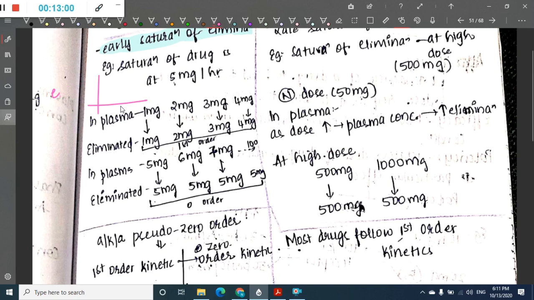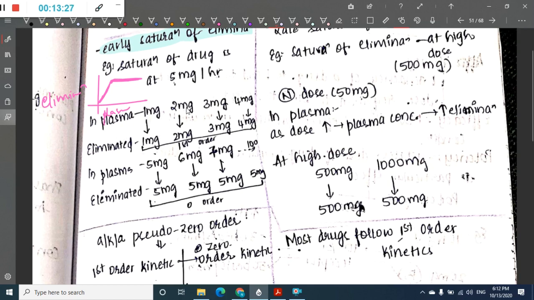So if I draw a graph which is showing elimination of the drug and plasma concentration, okay, as the plasma concentration increases, elimination will also increase, but it reaches a particular point, and after that, though you increase the plasma concentration, the elimination is constant. So what does this mean? I'll just show you. See, here in first state, you have given the plasma concentration of 1 milligram. Then elimination is 1 milligram.